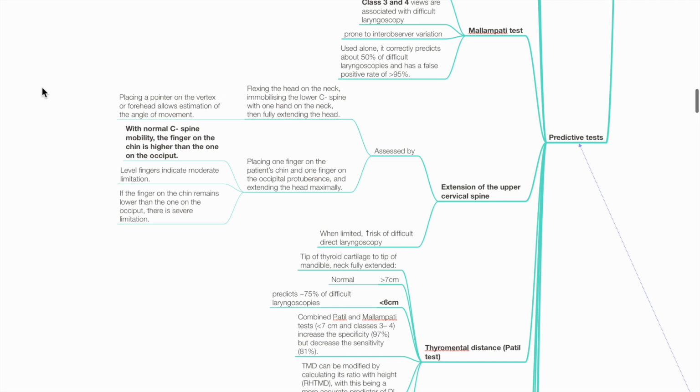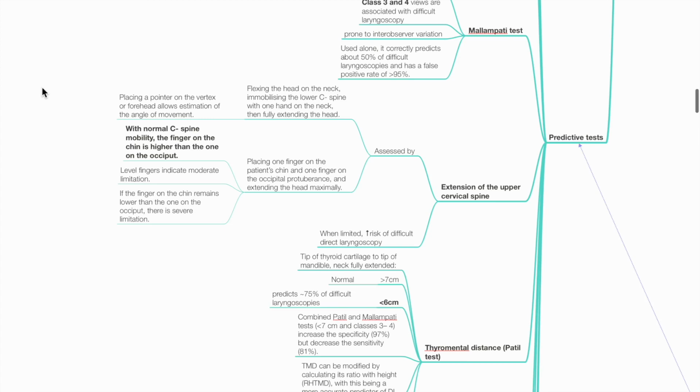Extension of the upper cervical spine. This is assessed by flexing the head on the neck, immobilizing the lower cervical spine with one hand on the neck, then fully extending the head. Placing a pointer on the vertex allows estimation of the angle of movement. Placing one finger on the patient's chin and one finger on the occipital protuberance and extending the head maximally may be used to assess upper cervical spine extension.